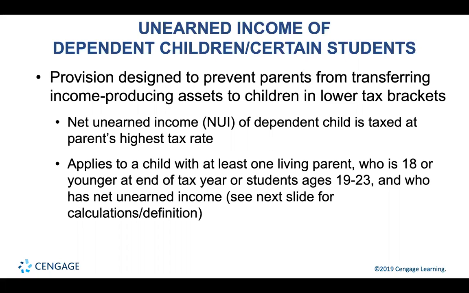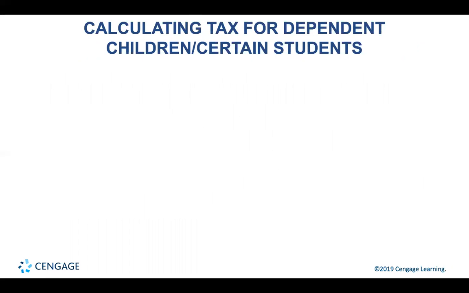The tax on a child's unearned income applies to dependent children who are ages 18 or younger, unless they're a full-time student, which is between the ages of 19 and 23, who have at least one living parent and have net unearned income of more than $2,100. So how do we calculate this?